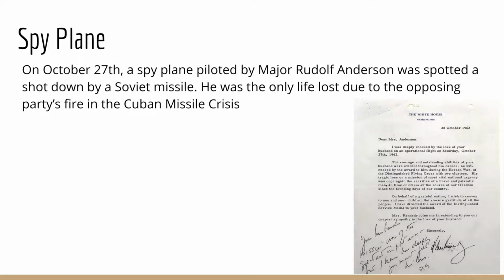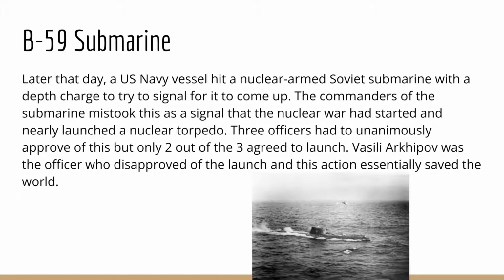B-59 submarine. Later that day, a U.S. Navy vessel hit a nuclear-armed Soviet submarine with a depth charge or a depth bomb to try to signal for it to come up. The commanders of the submarine mistook this as a signal that the nuclear war had started and nearly launched a nuclear torpedo. Three officers had to unanimously approve of this, but only 2 out of the 3 agreed to launch. Vasily Arkhipov was the officer who disapproved of the launch, and this action essentially saved the world.